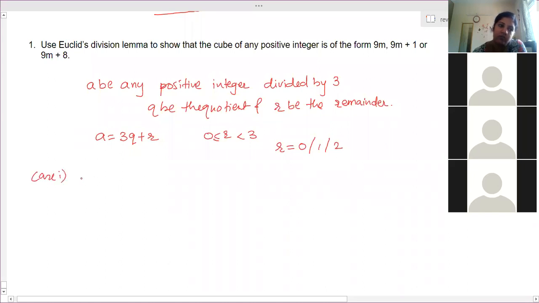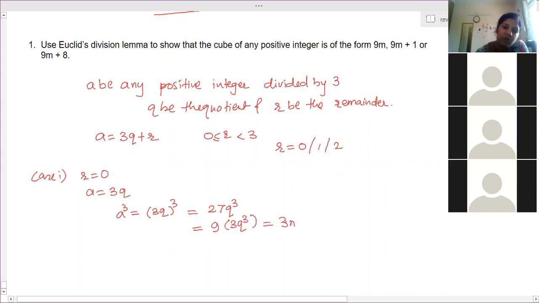So case 1, r is equal to 0. So a is equal to 3q. We have to find out the cube. So a cube is equal to 3q whole cube. That is equal to 27q cube. But now this term we have to divide by 9. So therefore it is 9 into 3q cube. So we got it in the form of 9m, where m is 3q cube. So we have shown it is in the form of 9m.